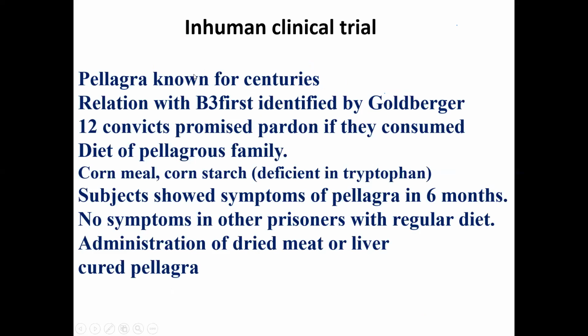So there is history regarding this key. Actually, corn and maize are deficient in tryptophan. What happens? The deficiency of this niacin is known as pellagra. This is known for centuries.